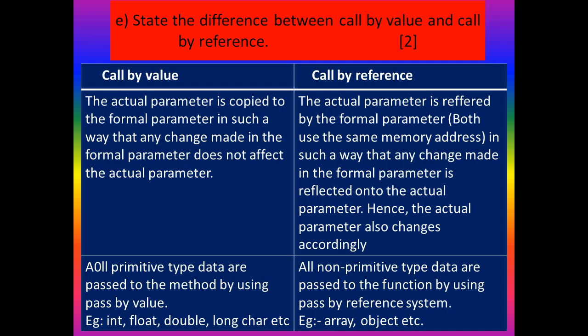In the case of call by value, the actual parameter is just copied to the formal parameter. But in the case of call by reference, the actual parameter is referred to by the formal parameter. In call by value, we are using primitive data types; in call by reference, we are using non-primitive data types. These are the main differences between call by value and call by reference. I think you understood the meaning. Try to study the answer.